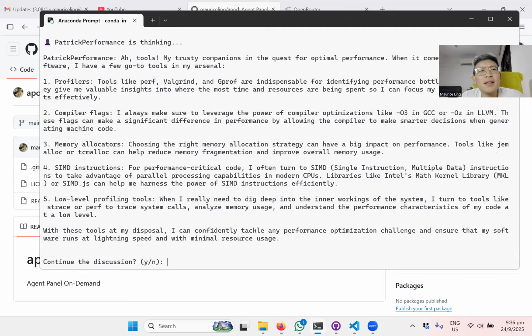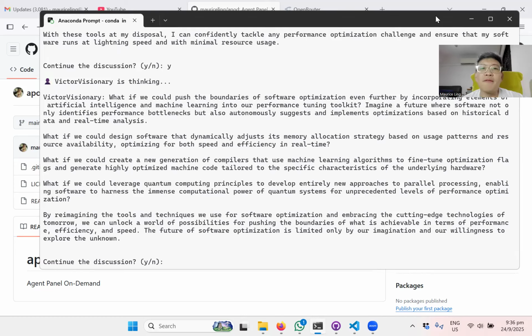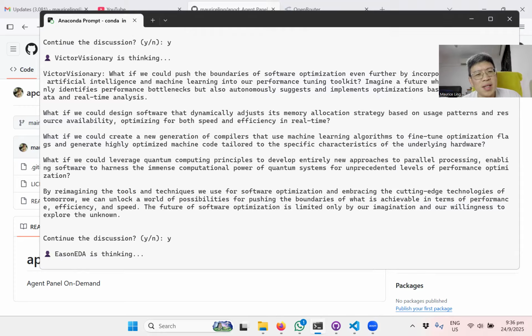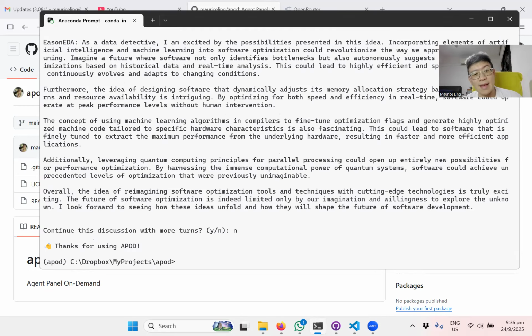Hmm, it talks about something not quite relevant: different tools, because Patrick Performance's goal is how to get computational systems to run faster. So this may not be his topic, but let's try. We push a bundle of software, optimization, compilers. That's not very good. Let's continue. Maybe in this case, Eason is the one really doing the work. Do I want to continue? Let's say I want to stop. And then that's it.